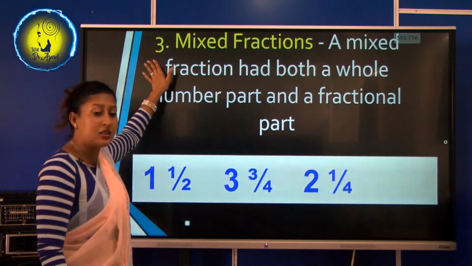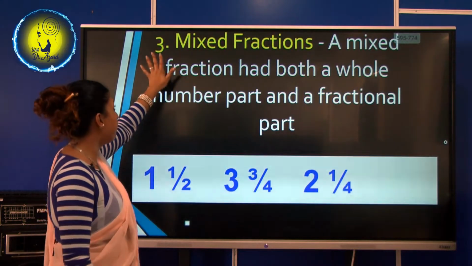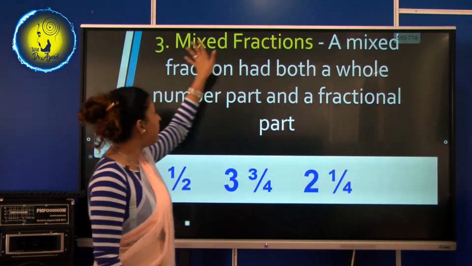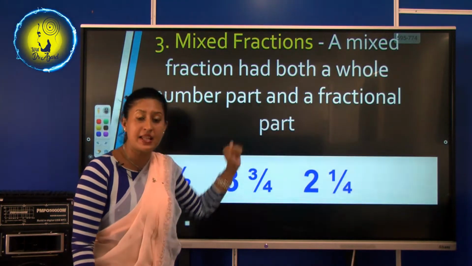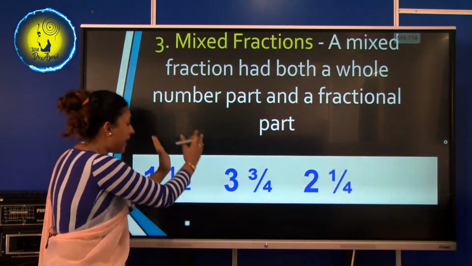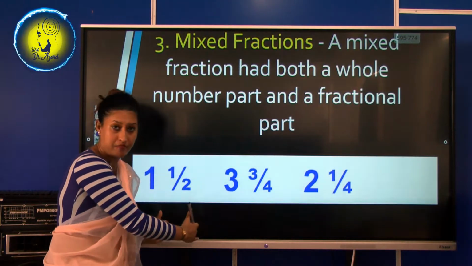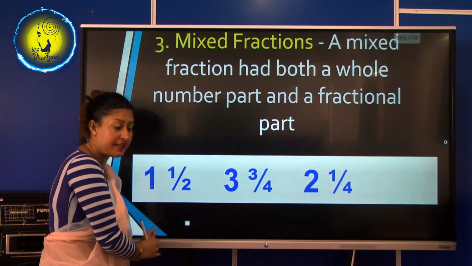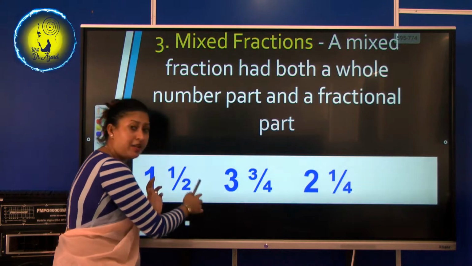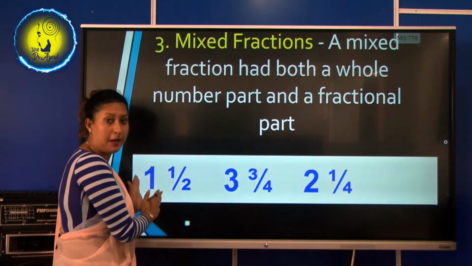Now, number 3, mixed fractions. What is a mixed fraction? Which means a whole number is there and also a fractional part is coming with the whole number.